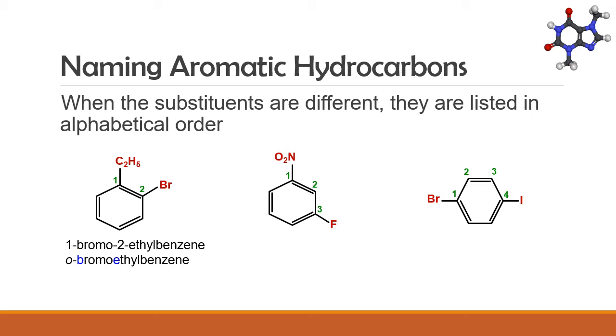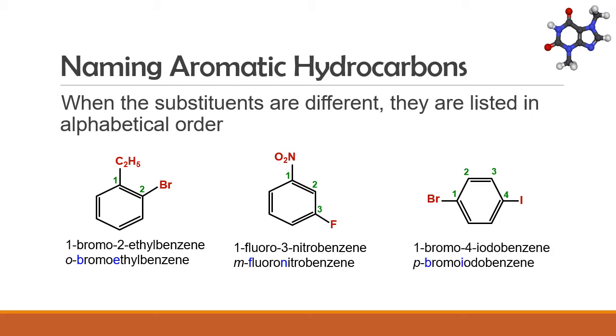In our next example, 1-fluoro-3-nitrobenzene can also be written as m-fluoronitrobenzene. Finally, our third example is 1-bromo-4-iodobenzene or p-bromoiodobenzene.